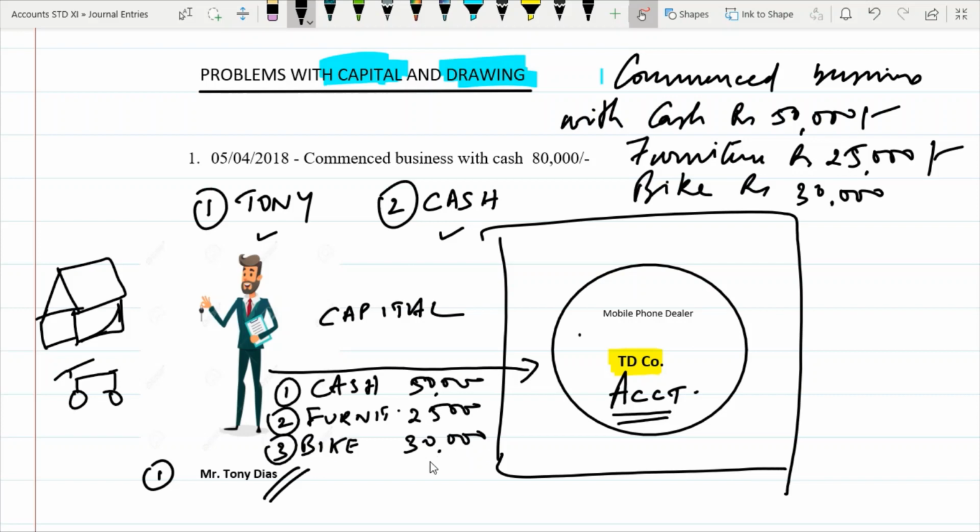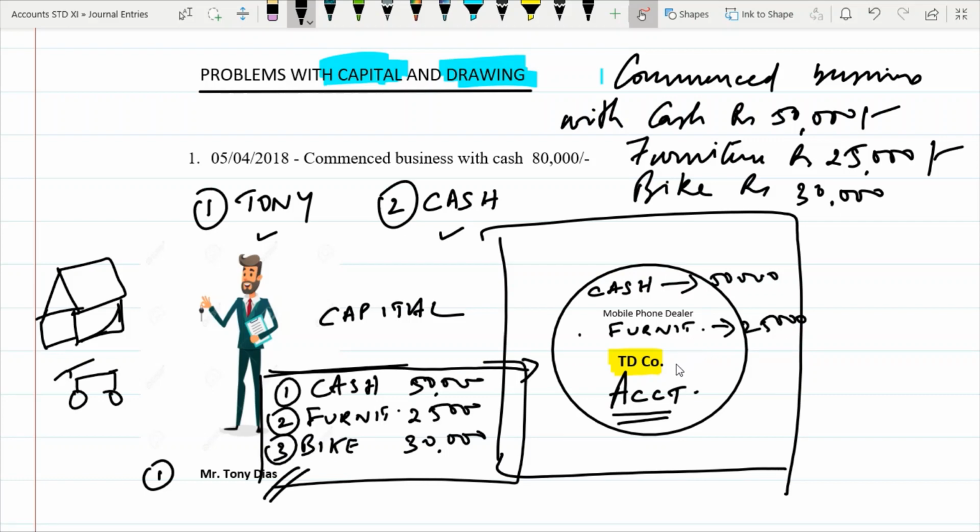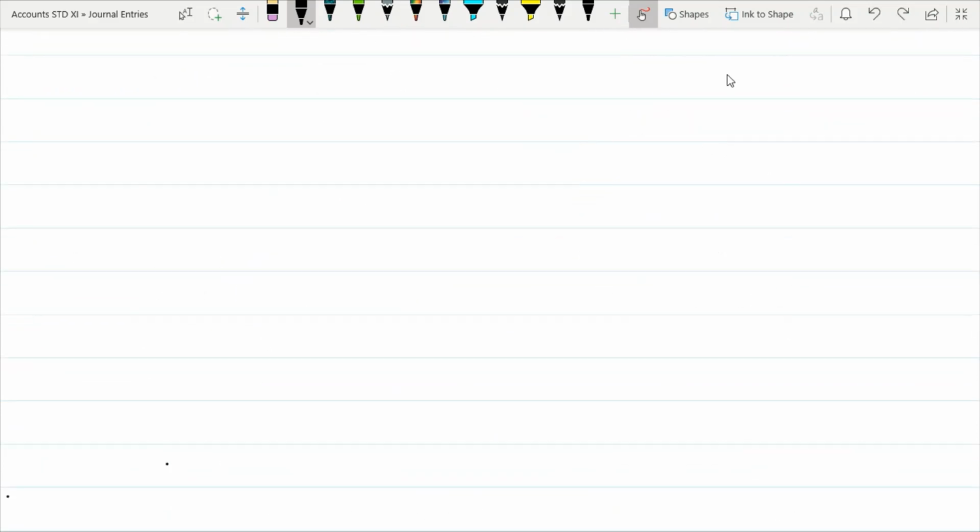Now look at this problem here. This entire thing will be capital. So capital will not just be cash. He's not just giving cash 50,000. He's giving cash, so now here cash balance will go up by 50,000. Cash will increase by 50,000. Plus this company will have furniture worth rupees 25,000. Plus it will have a bike worth 30,000. So now what is the entry going to be?